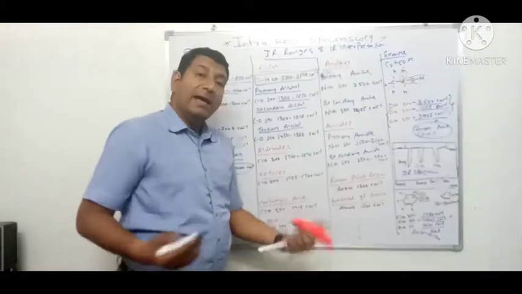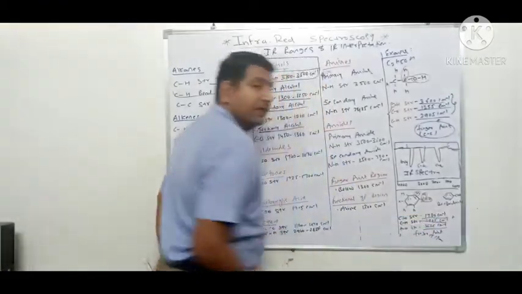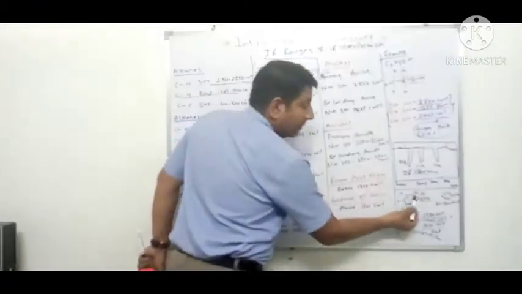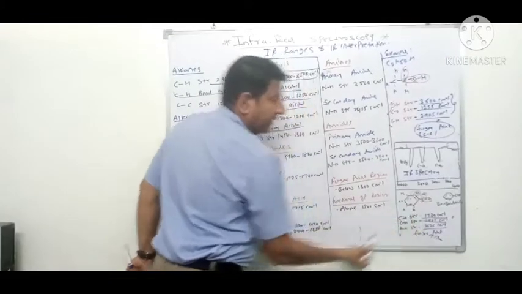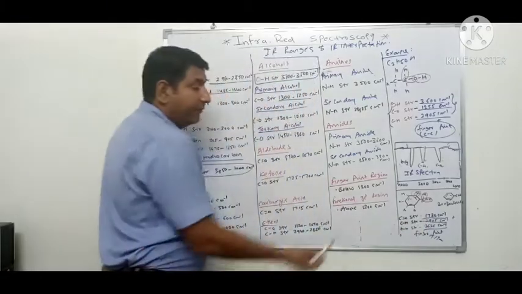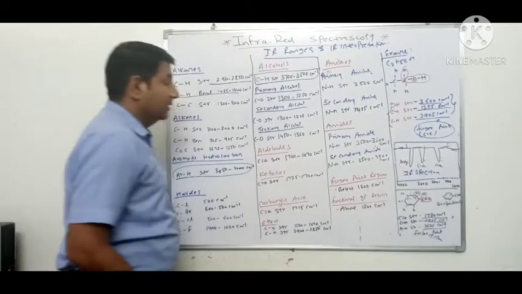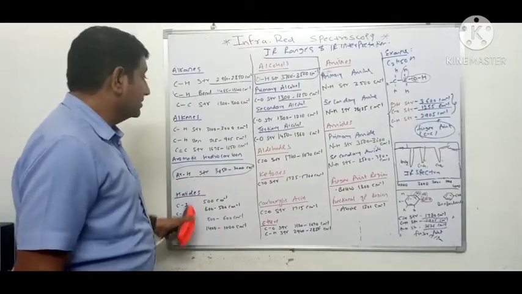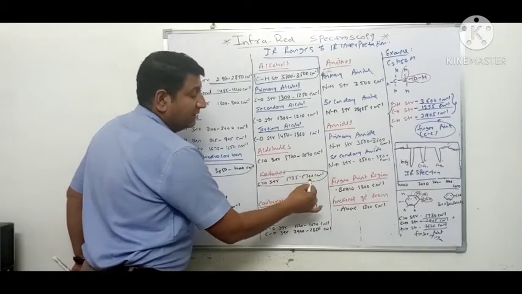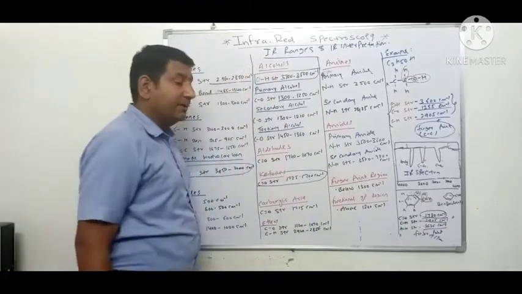Similarly, we can determine IR spectrum of benzaldehyde also. The example we taken, benzaldehyde, is C6H5CHO. We have three types of molecular vibration. Number one is ArH, that is aromatic hydrogen, then C double bond O and CH. And if we put the value of C double bond O stretching vibration, it will be between 1725 to 1700 centimeter inverse. If you take average, it will be 1730 centimeter inverse.